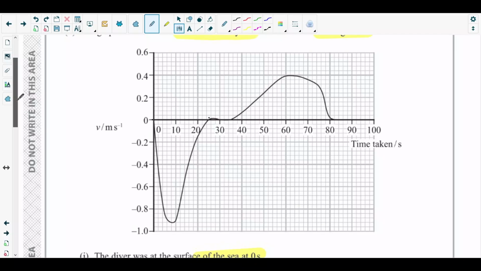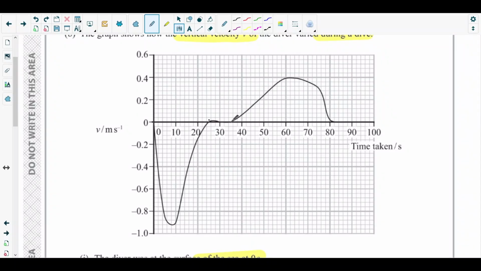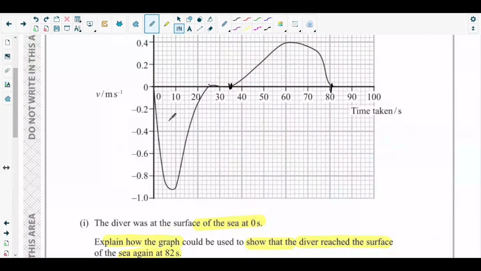Negative, right? And if you consider the distance from 35 seconds till 82, it is what? Positive. And both these distances are equal. So this is negative distance, this is positive distance. So if you add them up, positive and negative cancel out, so total displacement is what?